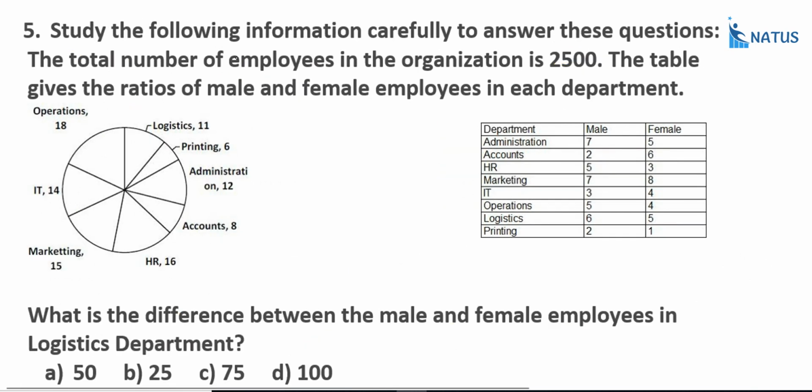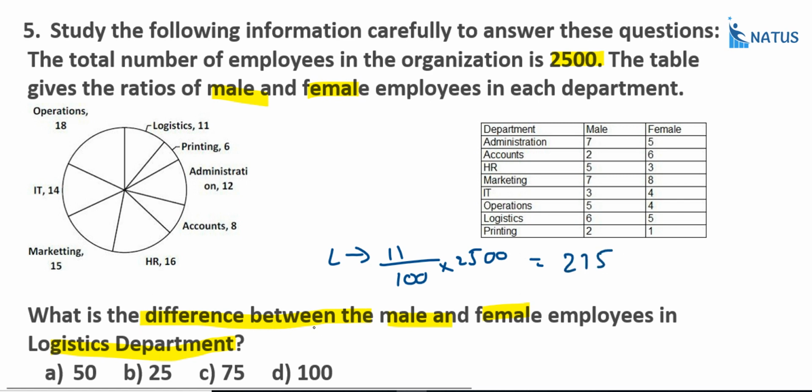Next one. The total number of employees is 2500. The table gives the ratio of male and female, that is common. And next, what is the question here? What is the difference between the male and female employees in the logistic department? What is the percentage of the logistic department? That is 11. Now, the logistic department sum is 11%, 11 by 100 into 2500. So that is 11 into 25, 275.